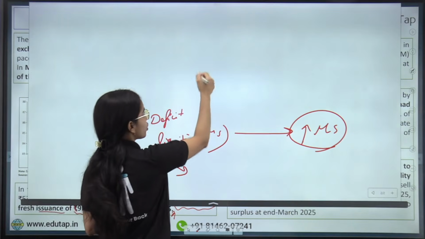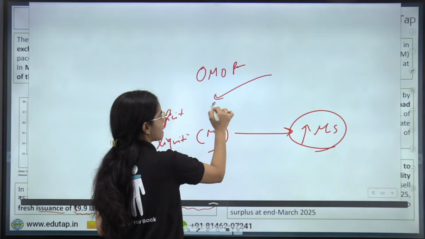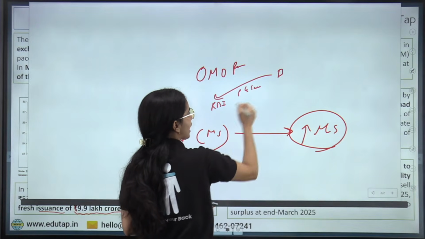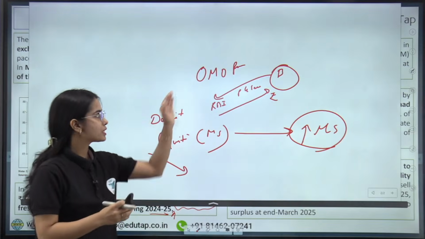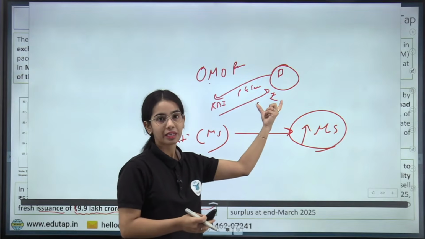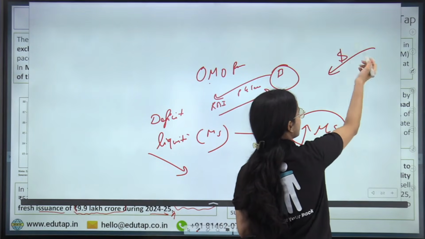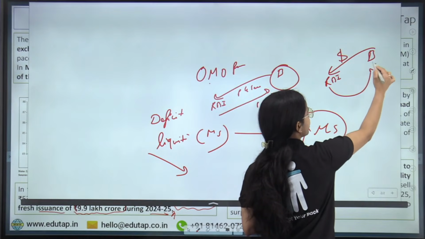Okay, that is open market operation purchase. The RBI purchased the government securities from the banks, and RBI gave the rupees to the banks. Okay, so through this open market operation purchase, RBI released the money supply in the economy, as well as RBI started buying the dollars from the banks, and RBI started providing the rupees to the banks.